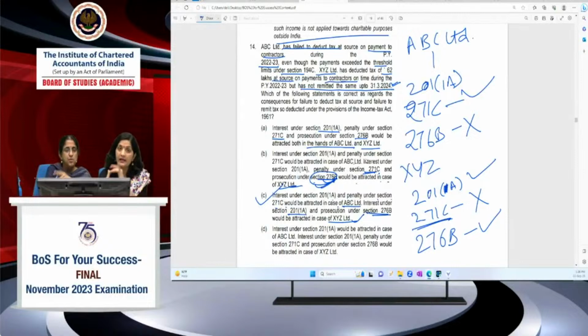The rate is different, 1% and 1.5% rate, and the period also has to be calculated accordingly. Then 271C will apply in case of fails to deduct and will not apply in case of fails to remit, okay. 276B is where fails to remit. So here ABC Limited fails to deduct, so 201(1)(a) plus 271C penalty was attracted. But in XYZ's case, 201(1)(a) applies in both cases, fails to deduct or fails to remit also. 276B prosecution would be attracted. So accordingly, option C is correct.